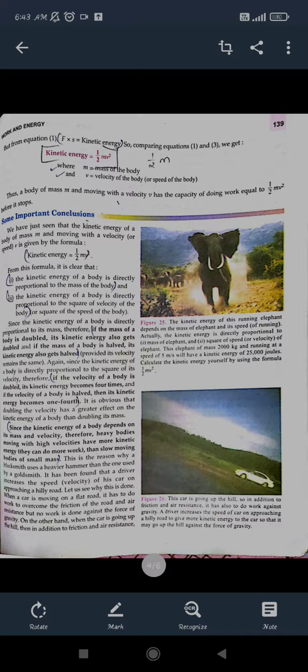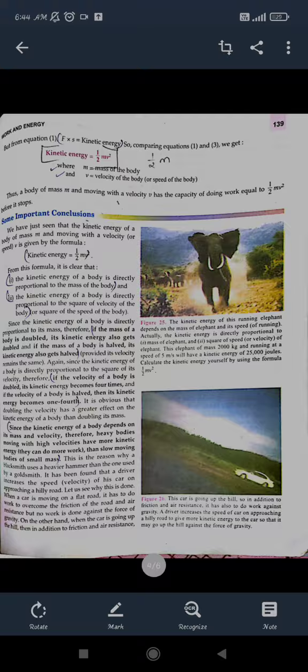But if we are moving it with the highest velocity, that means it has high kinetic energy. If we take a heavy mass like an elephant, moving at only 5 or 6 meters per second, that means very little velocity, its kinetic energy will still be very high because its mass is high.